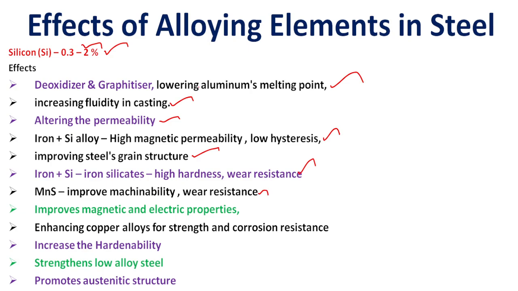Okay, so the presence of manganese plus sulfur in steel materials improves the machinability and wear resistance of the material, improves the magnetic and electrical properties, enhances the copper alloy for strength and corrosion resistance, increases the hardenability, strengthens the low alloy steel and promotes austenitic structure in steel material. So this is the effect of silicon.